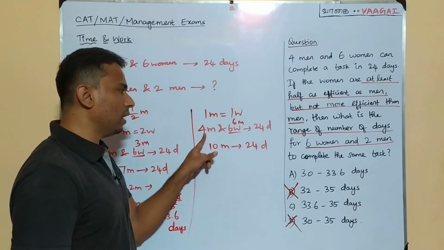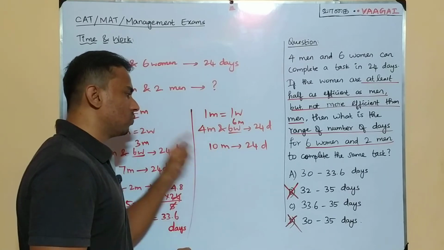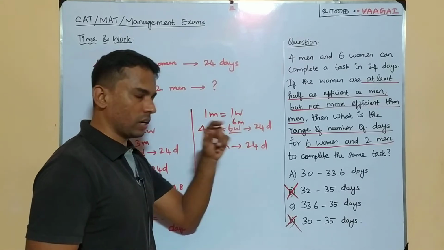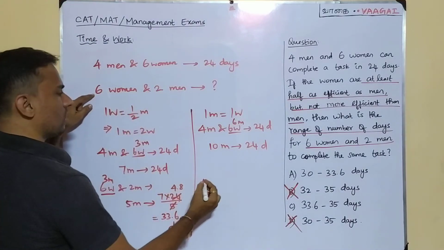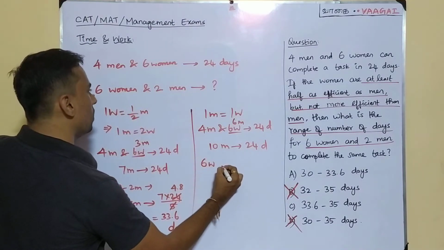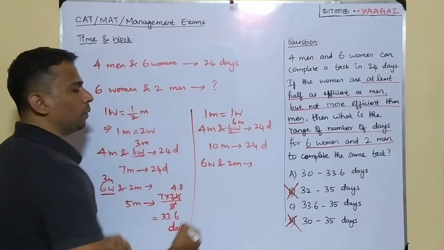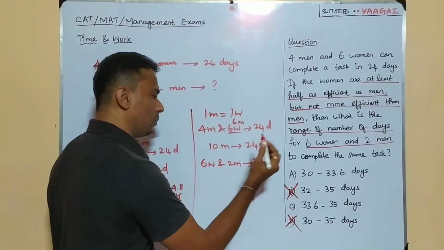Remember, 4 men plus 6 men, this total became 10 men. Okay, 10 men can do the work in 24 days. Now coming back as usual to the question, what do we have here? Here we have the team of 6 women and 2 men. This team can complete the work in how many days? This is going to be the question, right?